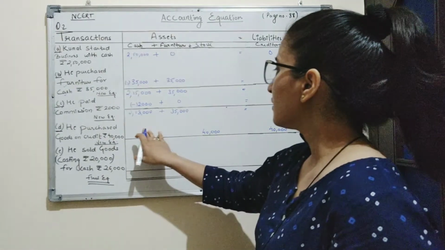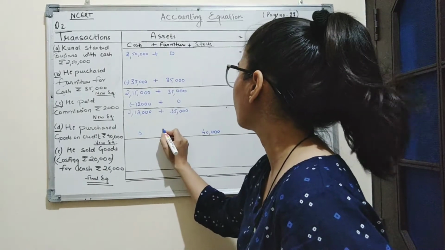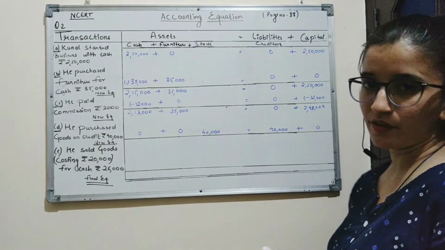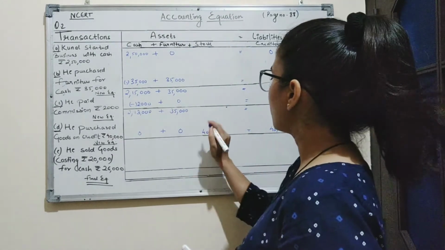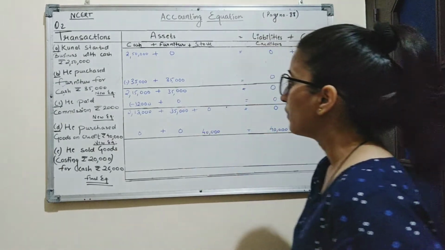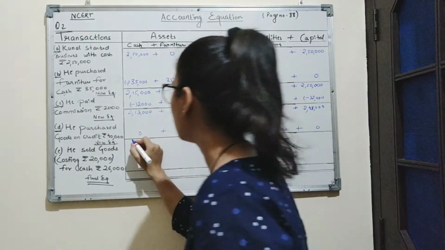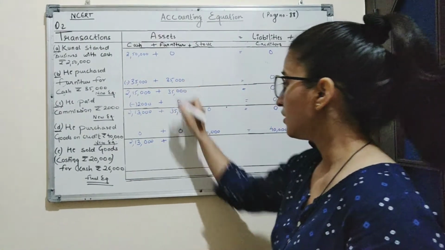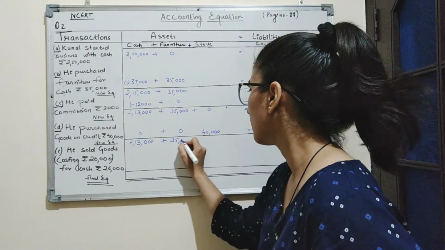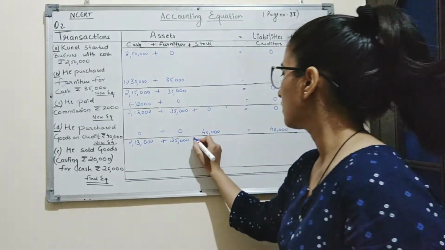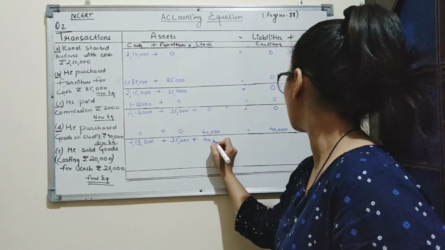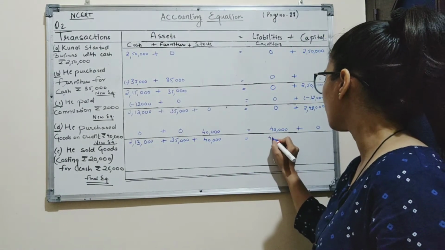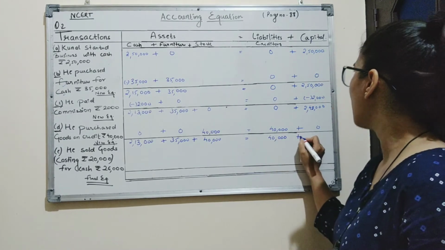So in this transaction, there was no amount of cash, no amount of furniture also, and no amount of capital. So by solving this equation, we get a new equation where cash is rupees 2,13,000, furniture is of rupees 35,000, stock will be rupees 40,000, creditors amounting to 40,000, and capital will be 2,48,000.